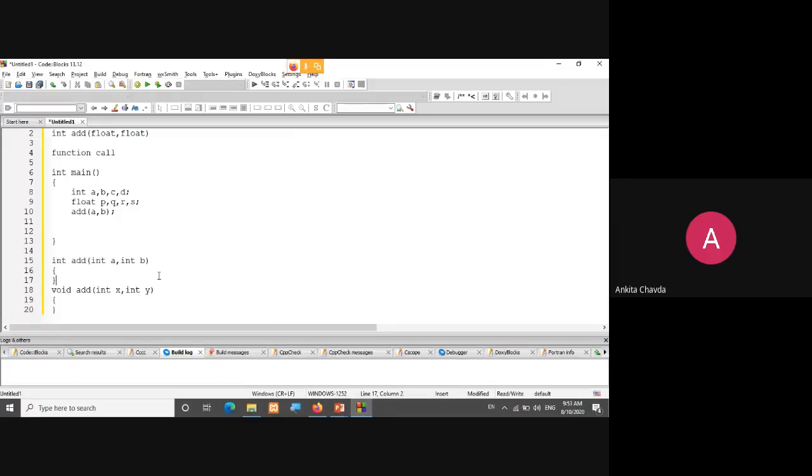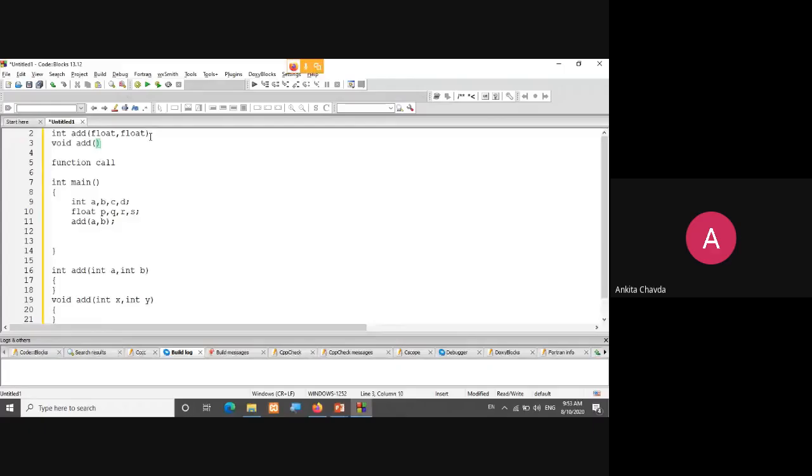And same functions are not allowed to be written. In our C program also, if you write one integer add with some values, and again write void add with the same parameters, your C compiler will give you an error. Why? Because there are two functions with the same name and exactly the same signature. This is not allowed, otherwise the compiler will be confused about which function to call.